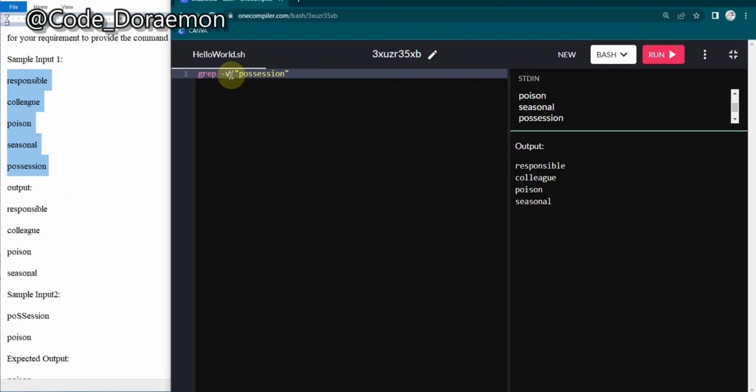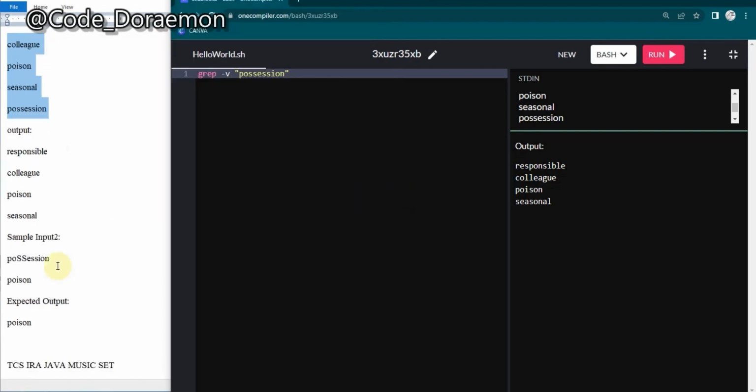You won't believe it, but with only this you might get 2 to 3 marks in Unix, just for 3 words. Can you believe it? One more advantage is that the second sample input and output also has the word possession, but here it is given in capital. So I'm going to replace these s's with capital S, and let's see what will happen. Now I'm going to run it. It printed possession because we have not given capital S over here.